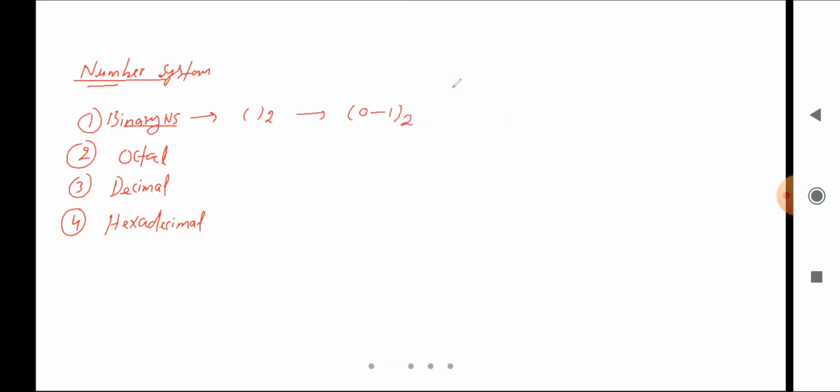Okay, and the next one is the octal number system. In case of octal number system, here the base is 8, and the values are 0, 1, 2, 3 up to 7, 0 to 7, right? And 0 to 7 total are 8, so its base is 8.